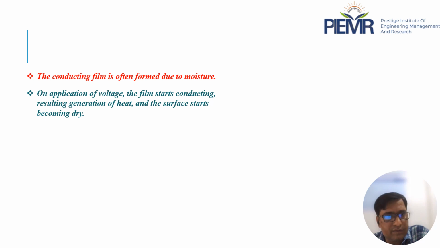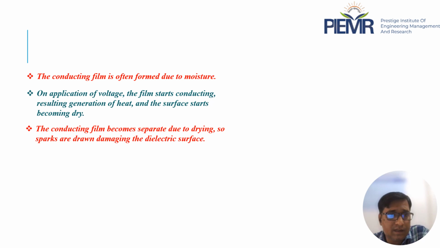On application of voltage, the film starts conducting, resulting in the generation of heat, and due to this heat, the surface starts drying. The conducting film separates due to the drying, so sparks are drawn, damaging the dielectric surface.